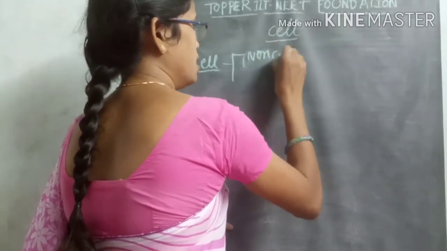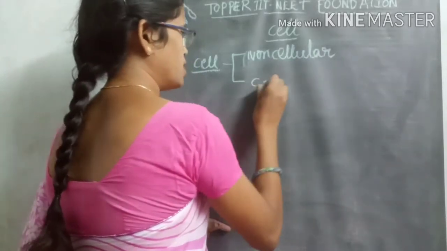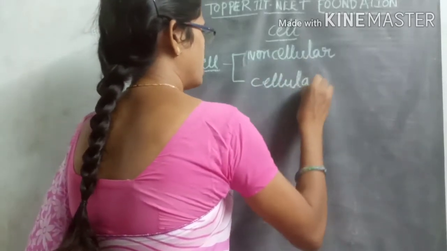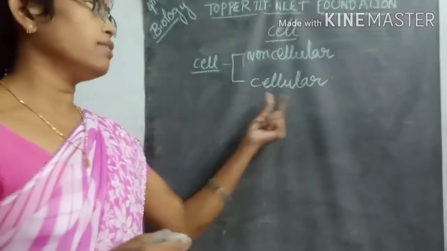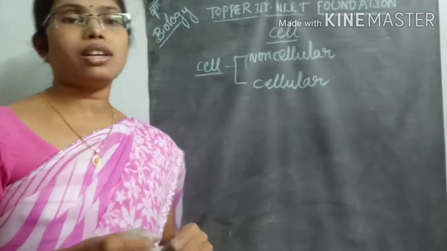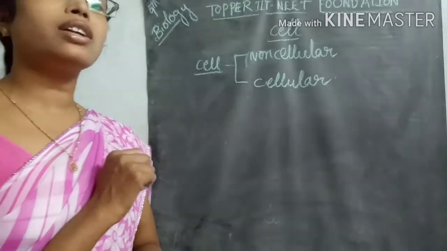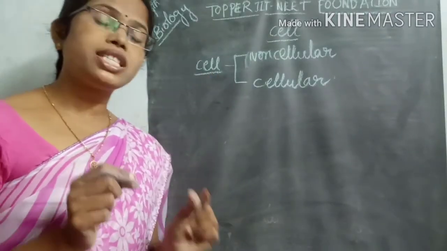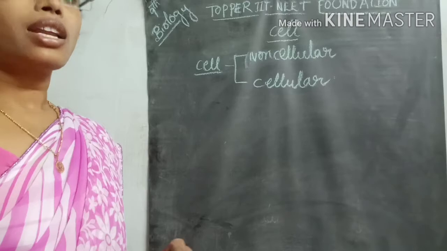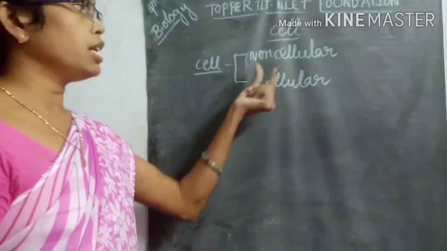One is called non-cellular organisms, and another one is called cellular organisms. So in nature, the living organisms, based on the type of cells present in those organisms, are divided into mainly two types.